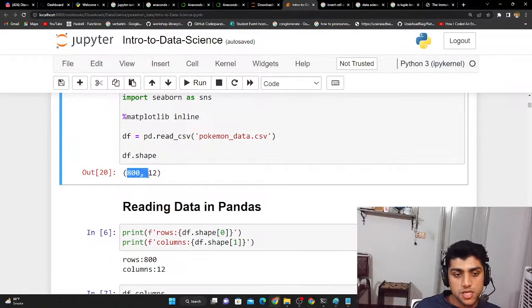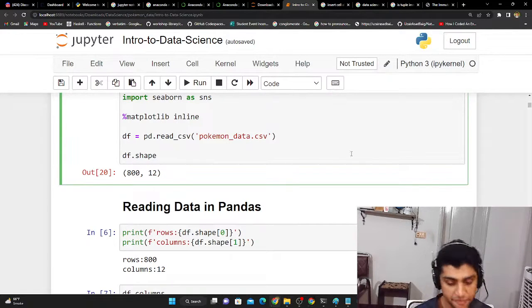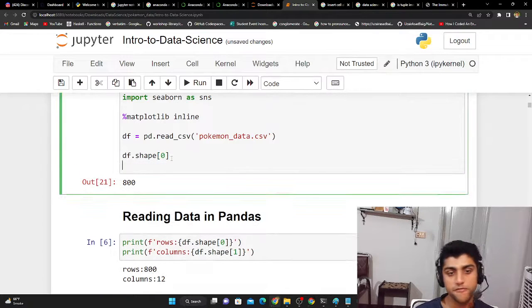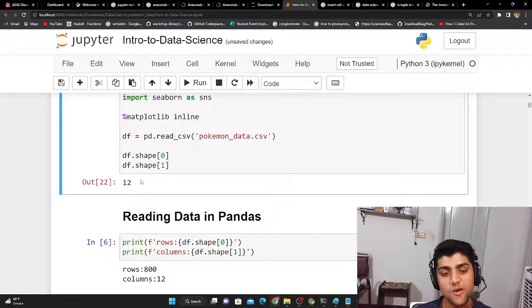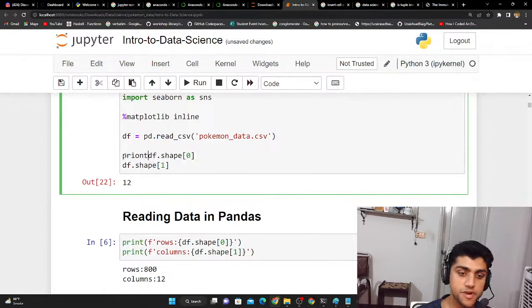So this is 800 rows and 12 columns, but this is giving me in a tuple format. I want the first value as the rows and the second as the columns. So you could simply say square bracket 0, and this gives you the rows, and you can say dataframe.shape, and then you give 1. This gives you the columns. And now you can see that only the columns are showing, which are 12, and the rows have disappeared.